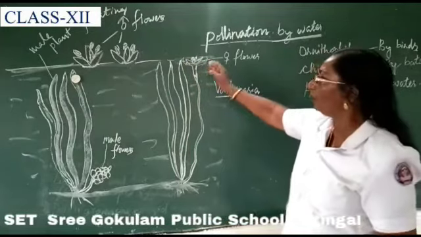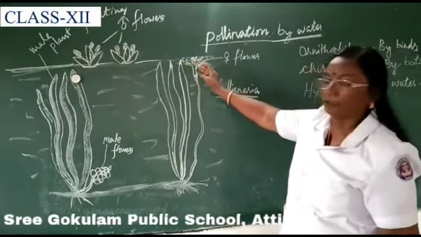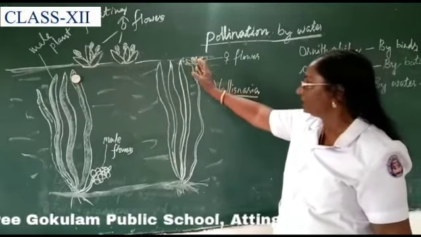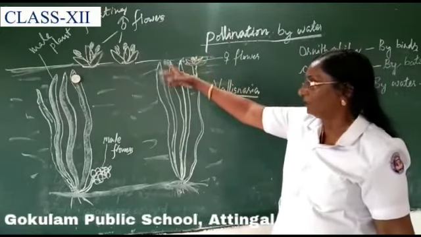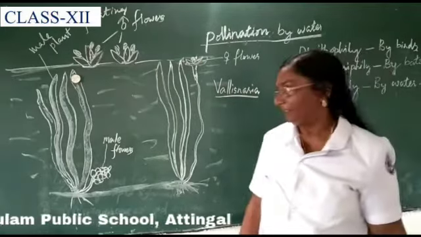They happen to fall into the depression developed around the female flowers and touch the stigmatic surface with the stamens. Thereby, pollination is effected.